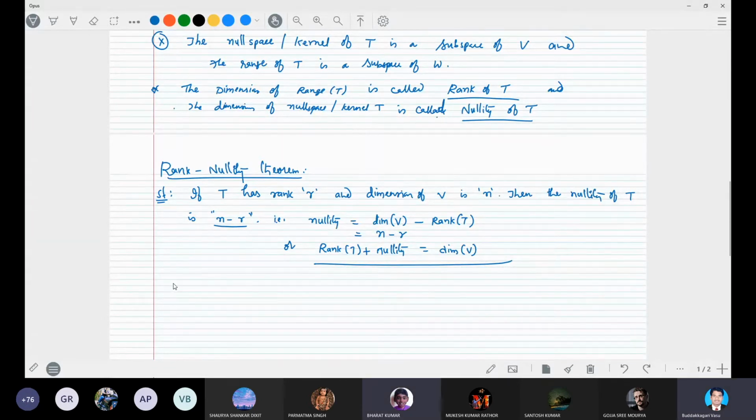Sir, is there any comparison between nullity and rank? I mean, will one be greater than or equal to or less than the other?